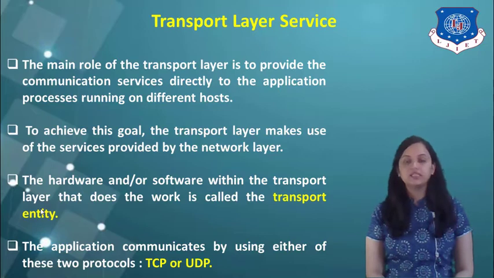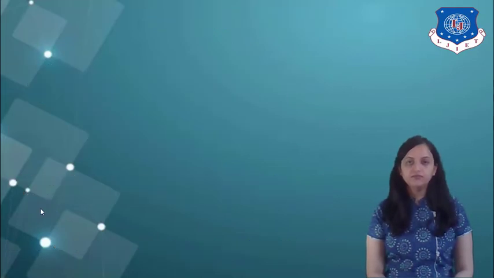The hardware or software within the transport layer that does this work is called the transport entity. So, to satisfy the transport layer requirements or services, whatever software and hardware we are using, we'll call it the transport entity. The application communicates by using either of these two protocols. The first one is TCP, that is Transmission Control Protocol, and the second one is UDP, which stands for User Datagram Protocol. So at the transport layer, these are the basic two protocols which are widely used. We will see each of these in detail.